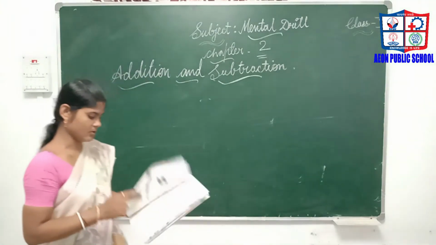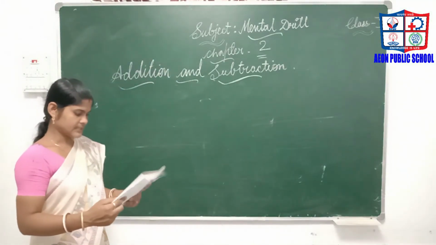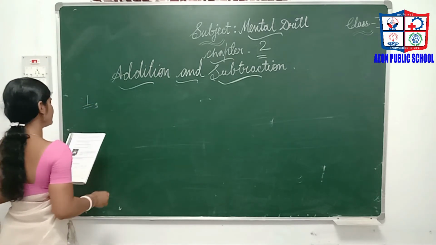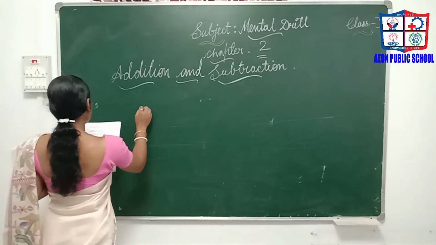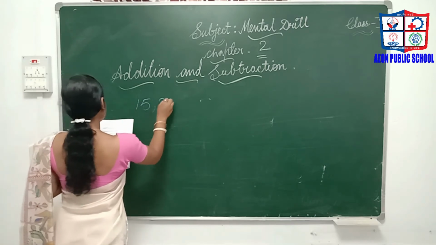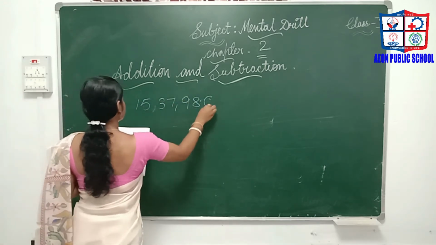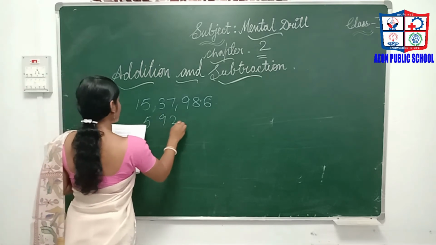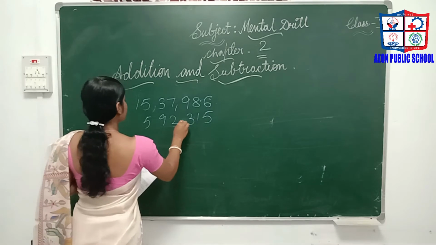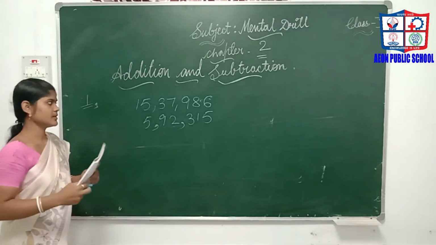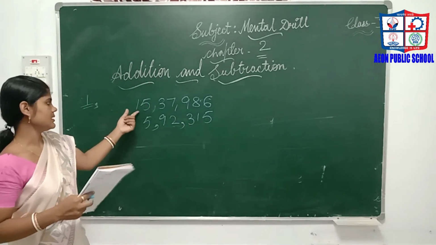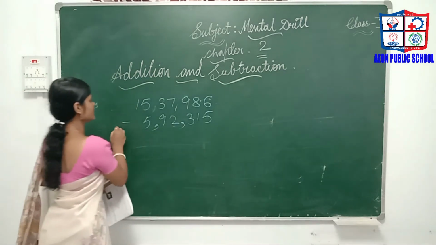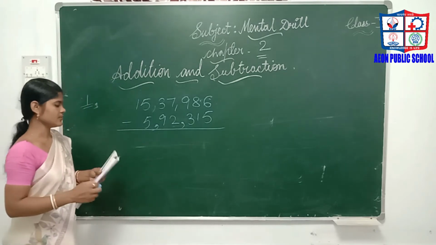The remaining we have to do as homework. Take out page 16. First one I will do. The sum of two numbers is 15,37,986 and one number is 5,92,315. So what will be the other? First we have to subtract, then we will get the other number. So how will you subtract?